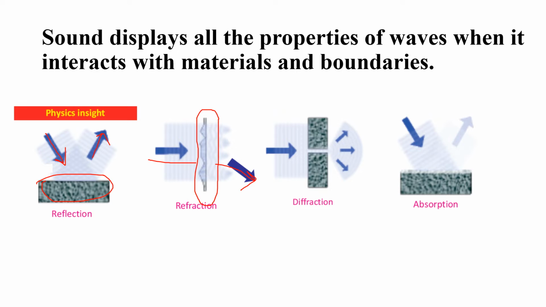Similarly, if we see diffraction, the wave is coming in this direction, so when it passes through this place, it will be split like this. And in case of absorption, what will happen? If the surface is very soft and of irregular shape, the wave will be absorbed by that surface, right? So these rays come inside and are absorbed inside this material. So these are the properties of waves when they interact with different materials and boundaries.